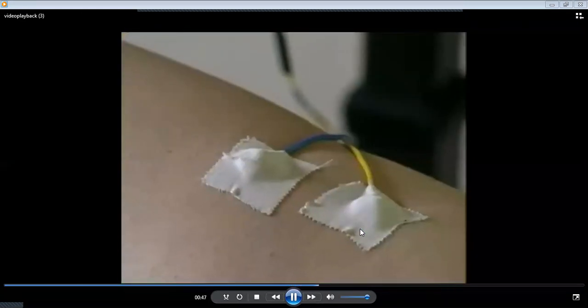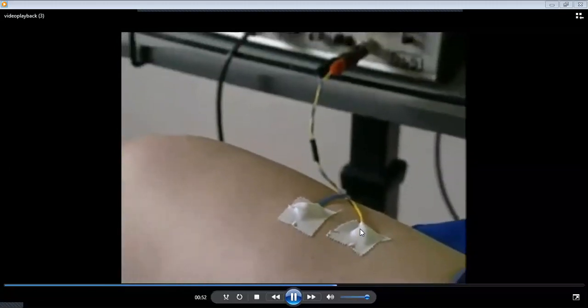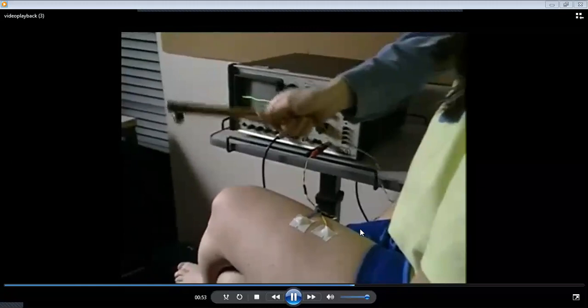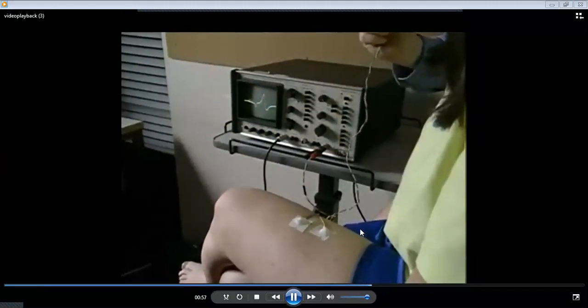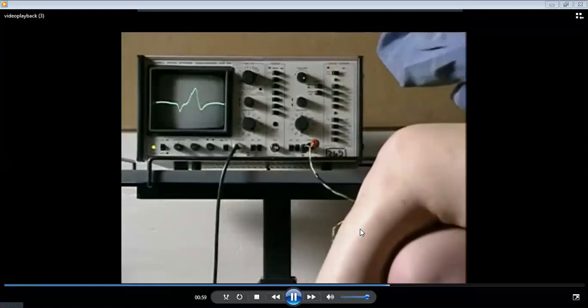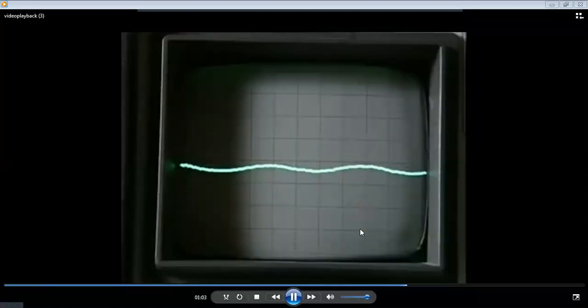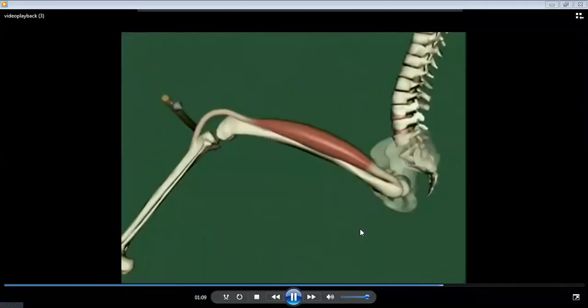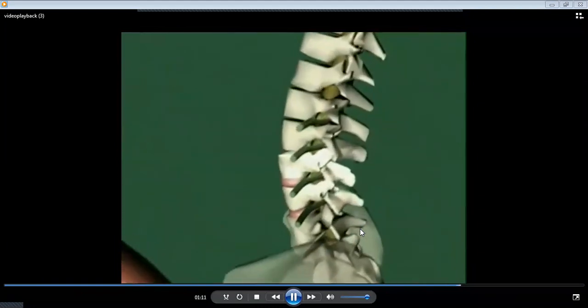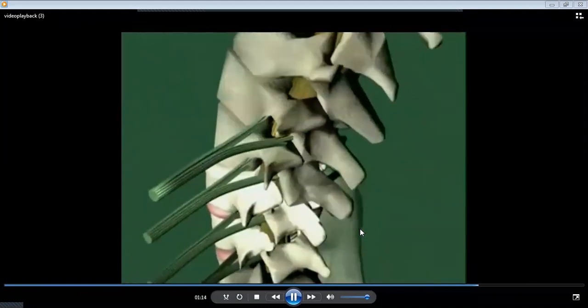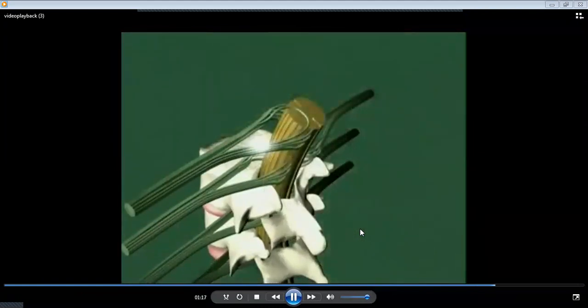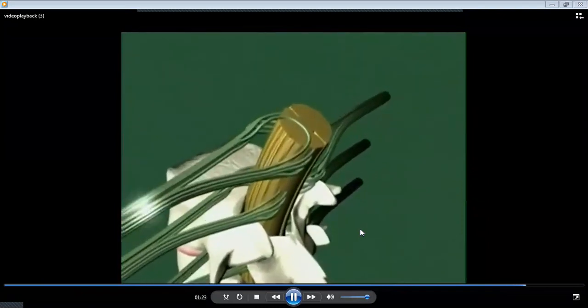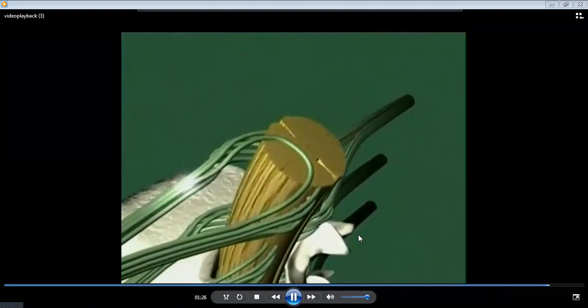Electrodes on the thigh pick up any electrical activity. Scientists use the trace on the oscilloscope to work out the speed of the response. The pathway taken by a nervous impulse during a reflex action is called a reflex arc. The impulse travels in an arc through the spinal cord. It bypasses the brain, which means you don't even think about it. Reflex actions happen so quickly because they travel by the shortest route.